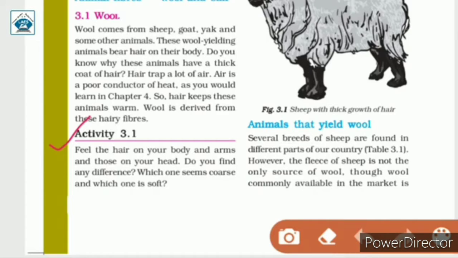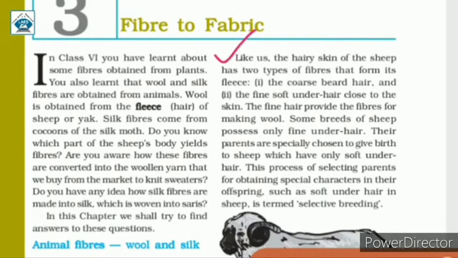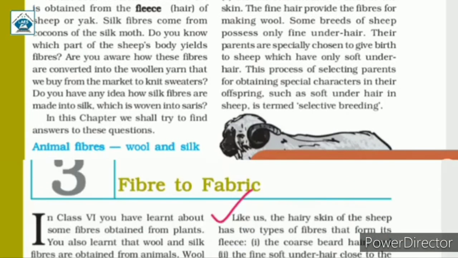In the same way, there are two types of hair or fibers that form the fleece of sheep. Like us, the hairy skin of the sheep has two types of fibers that form its fleece: the coarse beard hair, and the fine soft underhair close to the skin. The fine hair provides the fiber for making wool.